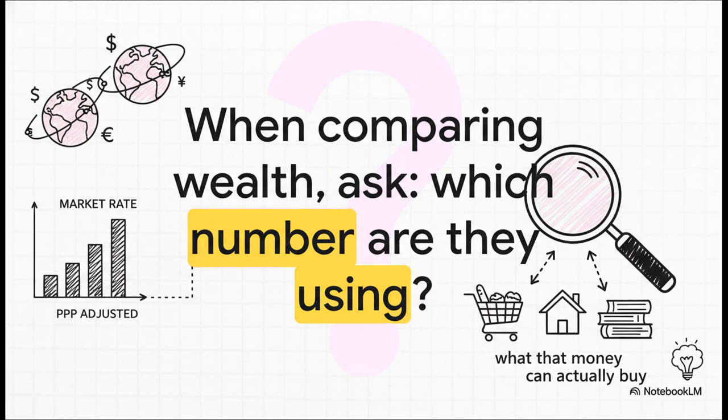So, from now on, whenever you see a headline or a chart comparing how rich different countries are, you'll know to ask the smart question. Which number are they using? Is it the simple market rate that's good for Wall Street traders, or is it the PPP-adjusted figure that tells you about real life? Because now you know the difference, and that completely changes how you see the world economy.